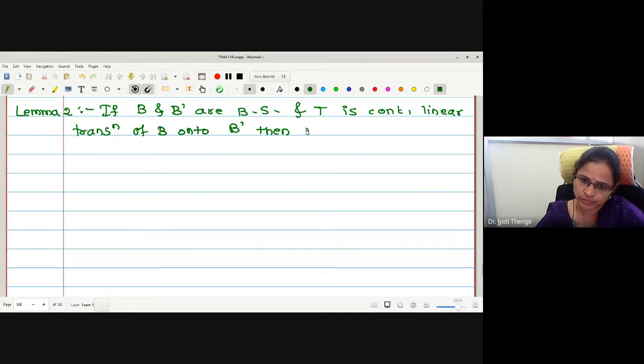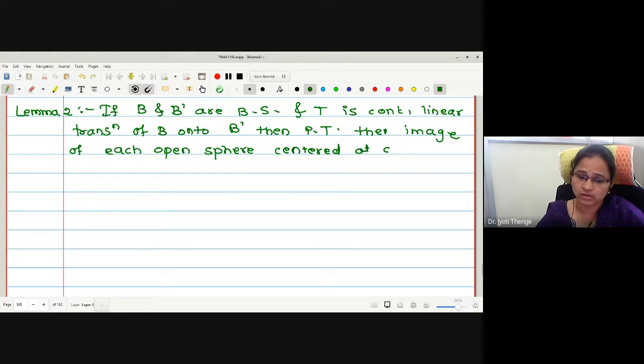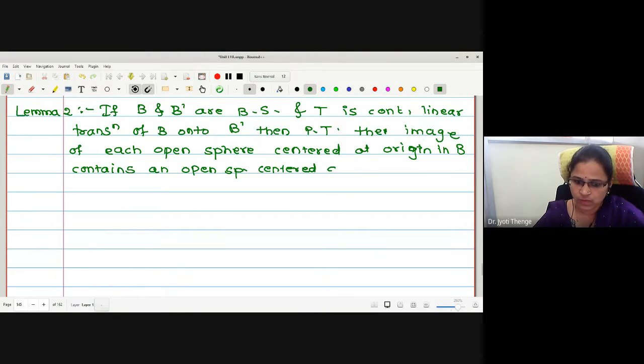Then the image of an open ball, the image of each open sphere centered at origin in B, contains an open sphere centered at origin in B dash. I will try to explain the meaning.